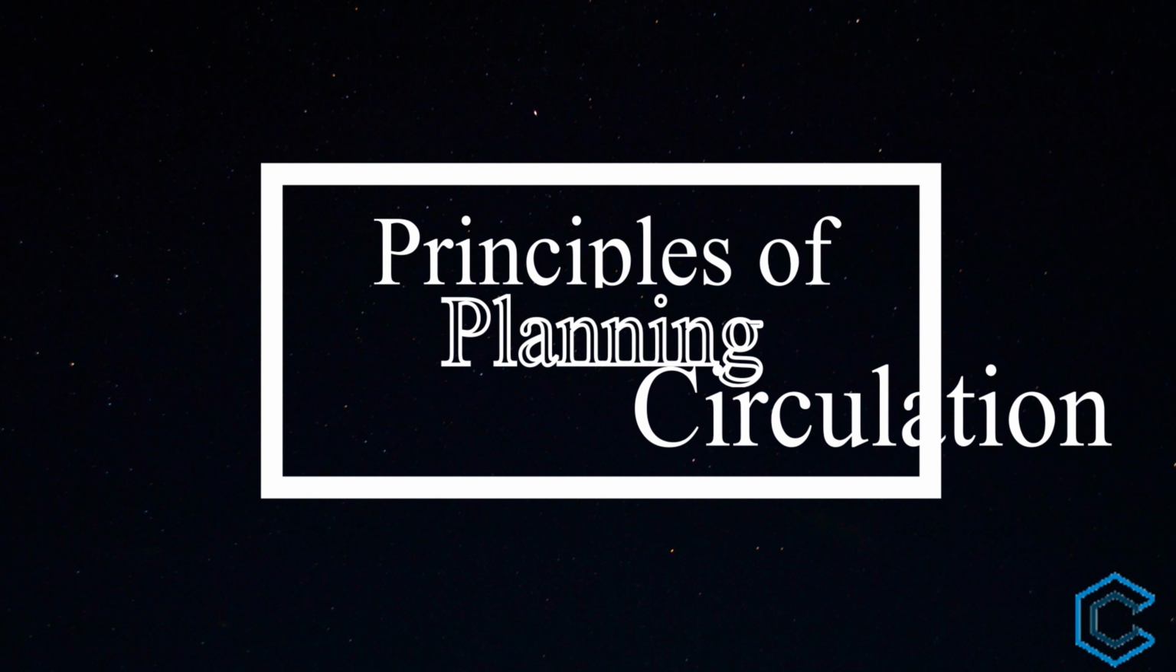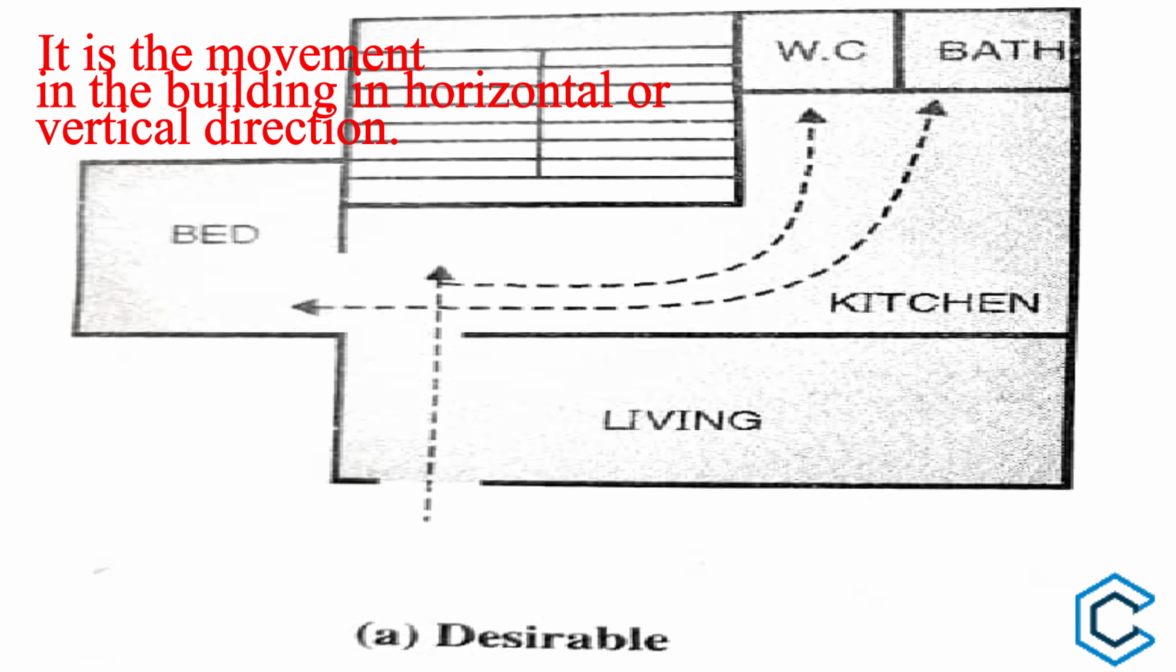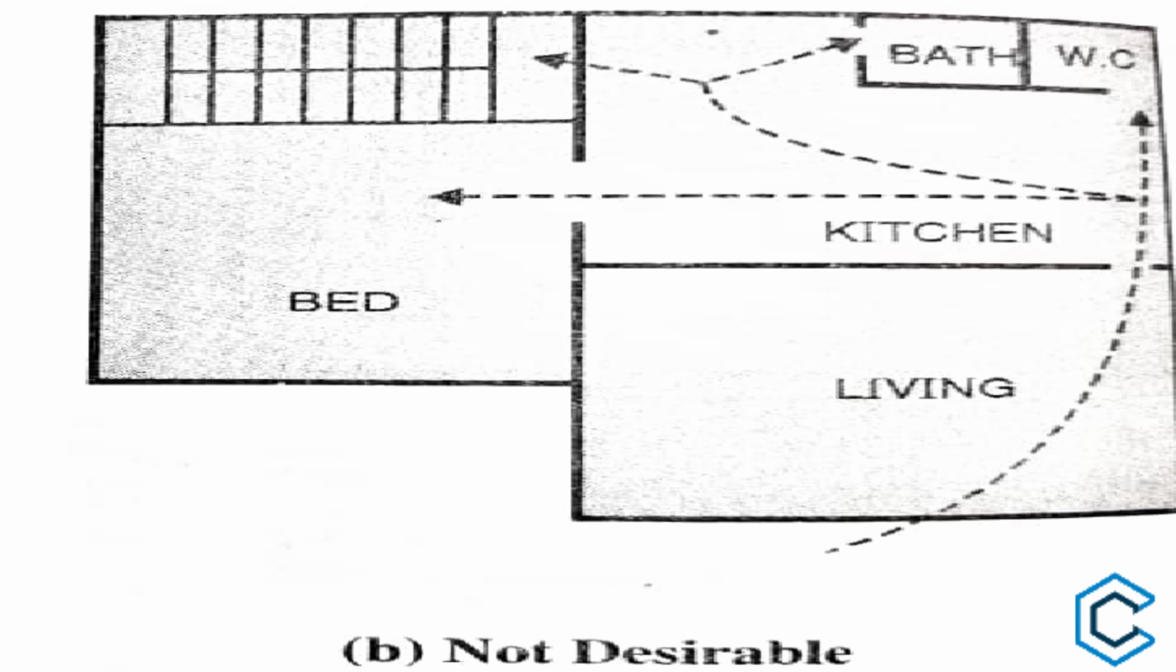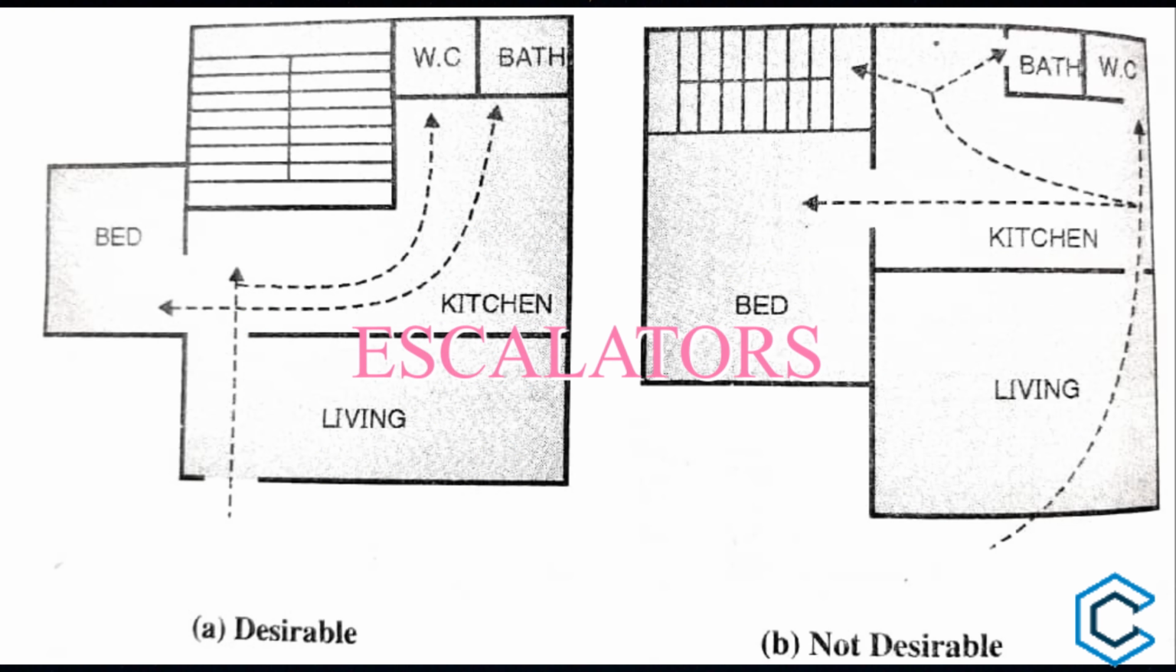Fifth, circulation. It is the movement inside the building in horizontal or vertical direction. Horizontal circulation can be provided by passages. The passages should be short, wide, and well illuminated. The doors should not open in corridor as it will obstruct the movement. For vertical circulation, centrally located staircase, ramps, lift, escalators are most suitable. In these figures, we can see good circulation and bad circulation.